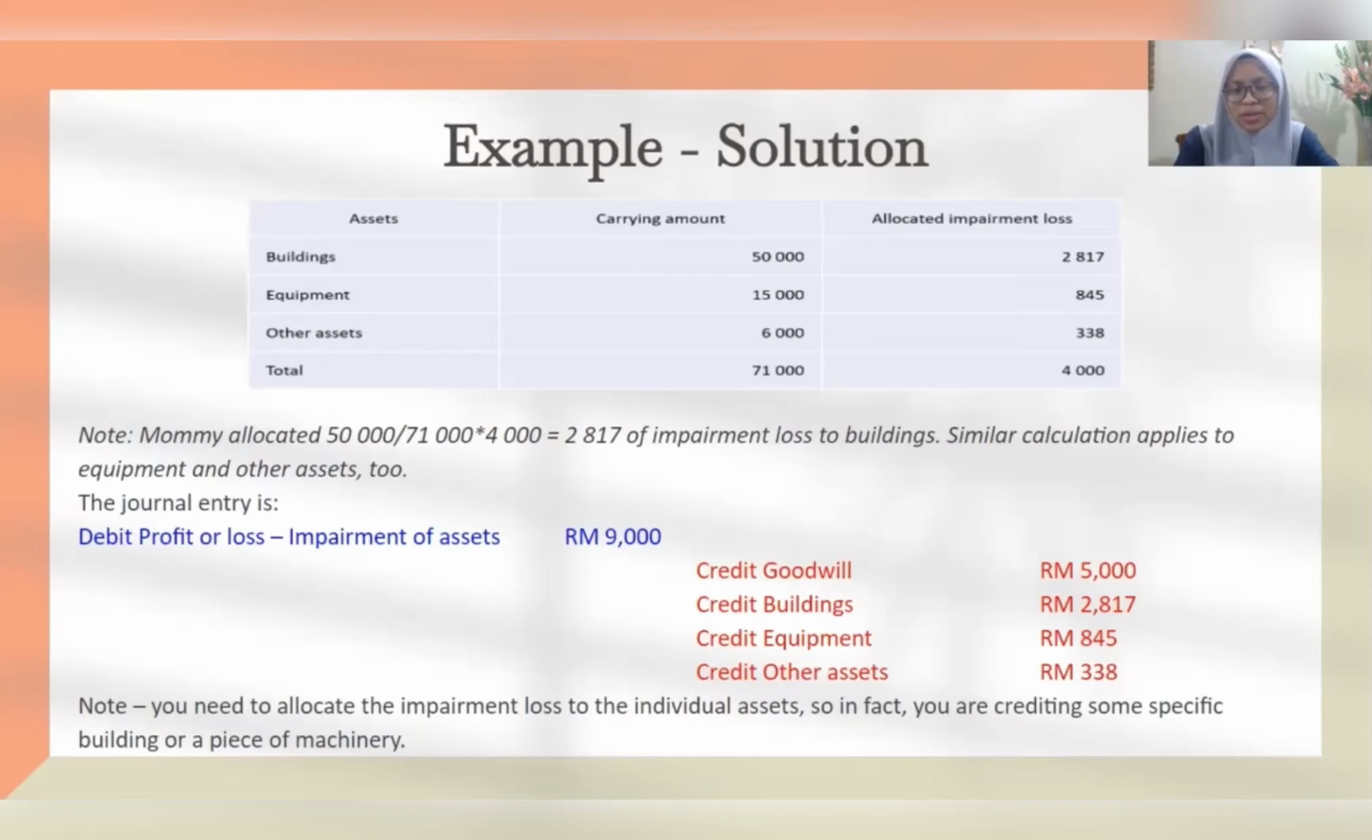So I hope by now you are clear about impairment loss for a cash generating unit. I will pass the presentation to the next presenter.